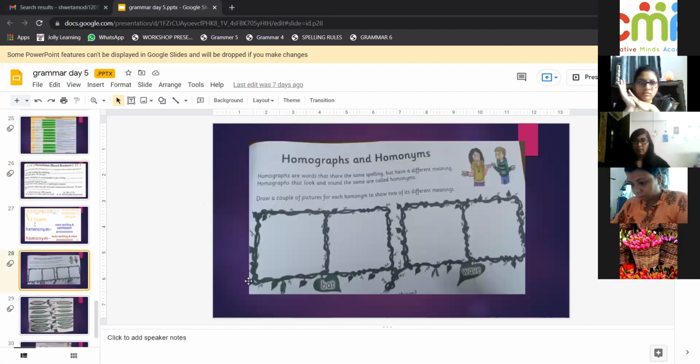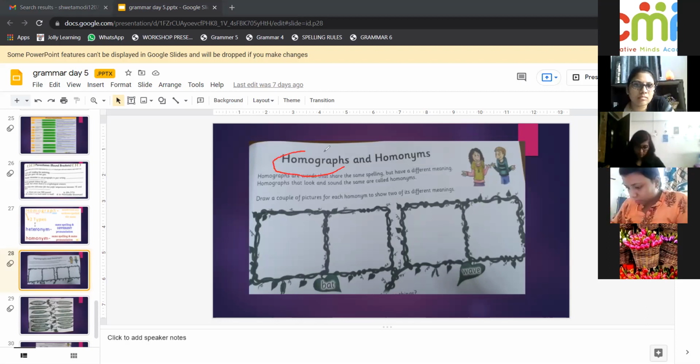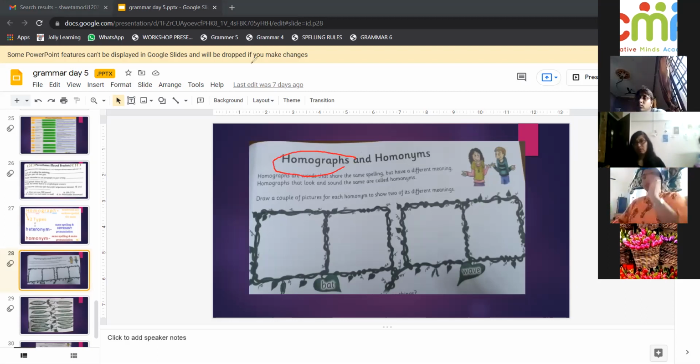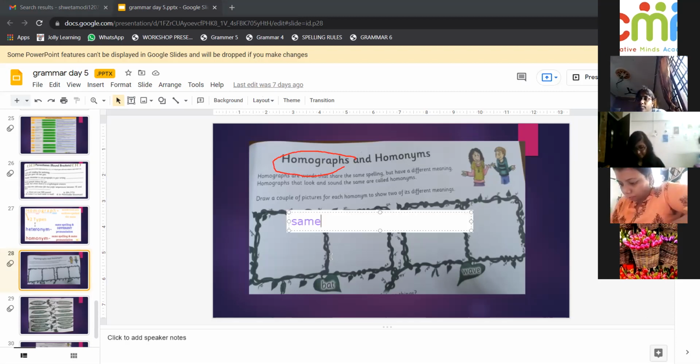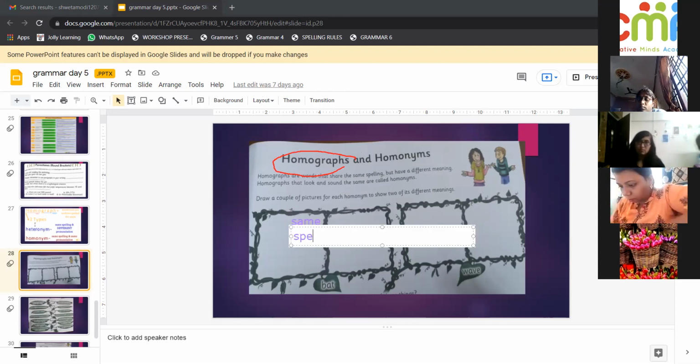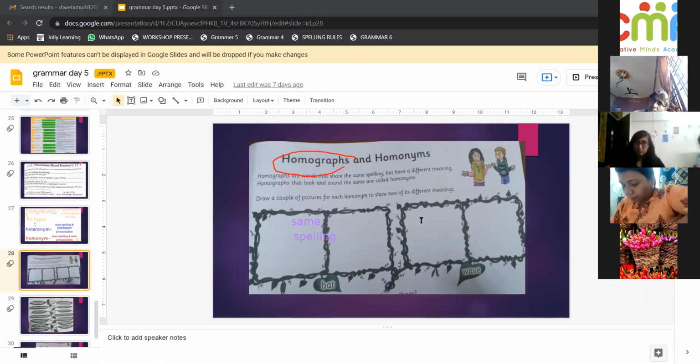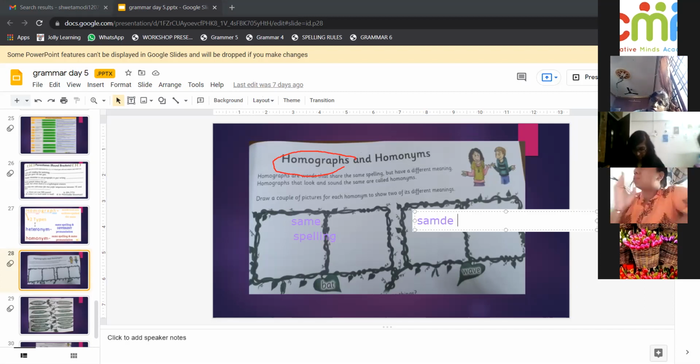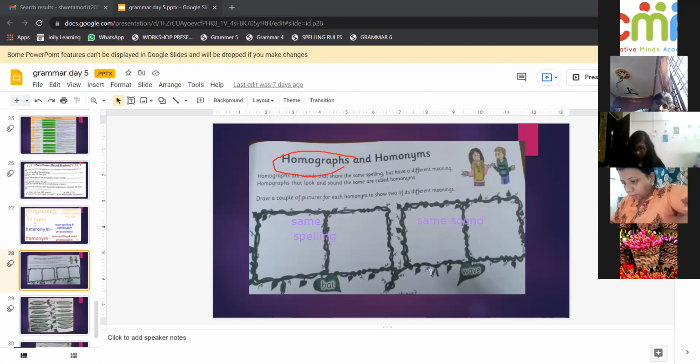Okay, now I want you to make sentences for bat and bat, wave and wave. So these are homographs. What is homo? Homo means one single, same. And what is graph? Spelling. So homograph means same spelling. Homonym means same sound. So you have same spelling and you have same sound here. Bat and bat, wave and wave.